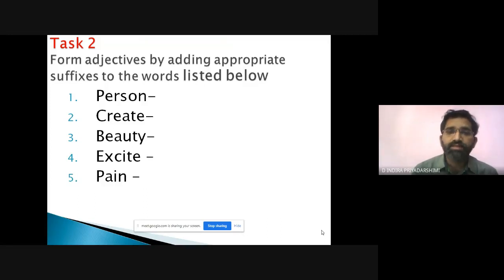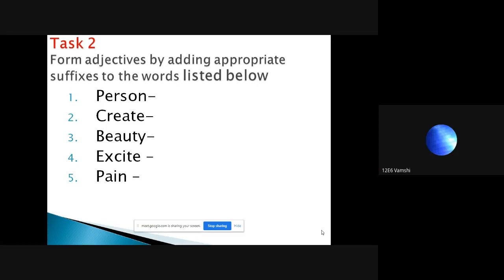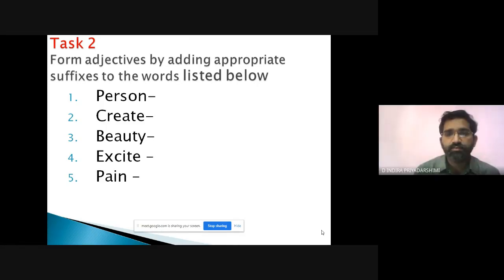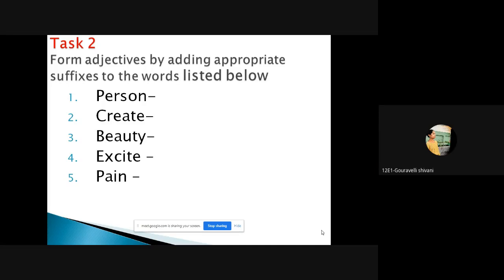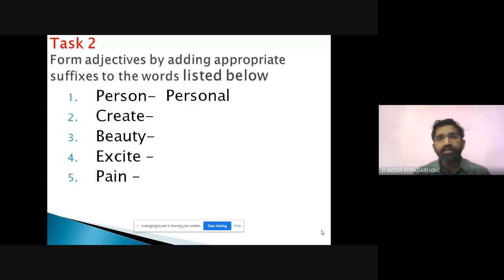Person. Personality. Somebody said personality. Personal. Personally is an adverb. Personal is an adjective, so personal is correct. Create.